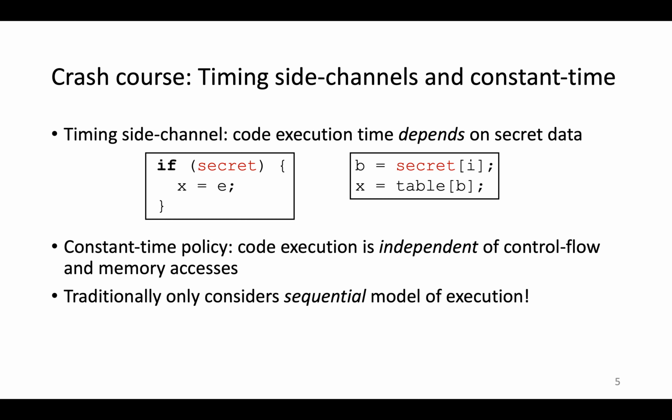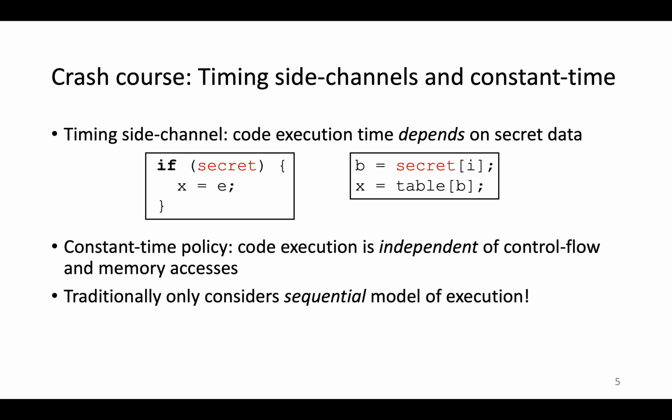The right code snippet is a bit more subtle. The first line loads a byte B from the secret array, and the second line loads a value from the table array using B. And in the second line, this secret-dependent memory access leaks secret data since the lookup table of B will be brought into the cache. Then an attacker can infer the value of B by measuring timing variations when accessing different indices of the table array.